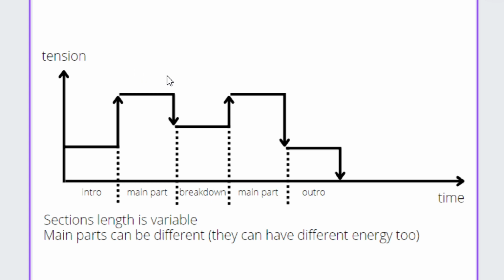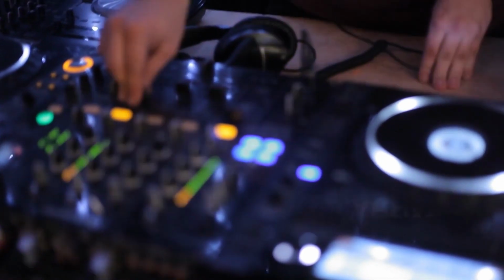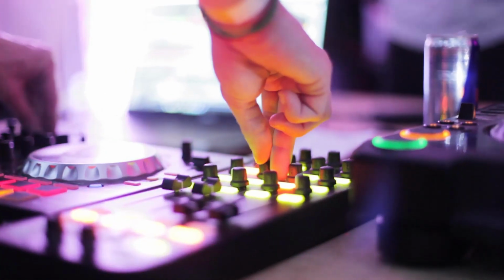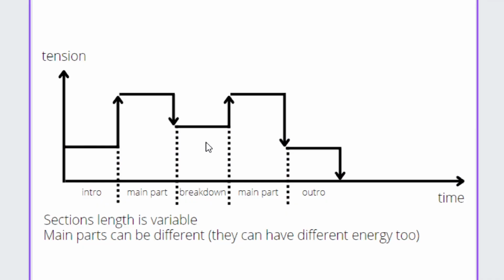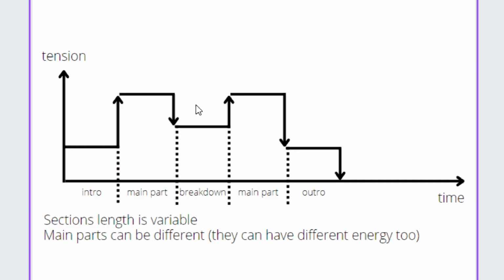This main part is later followed by a breakdown, which serves a few purposes. If you want to have your track DJ friendly, it's good to introduce the breakdown, because most DJs, when they mix two tracks with each other, are going to do the transition during the breakdown. Also, people who are dancing to your track at the rave get some rest by introducing the breakdown in the middle, which is supposed to be calmer than the main sections.